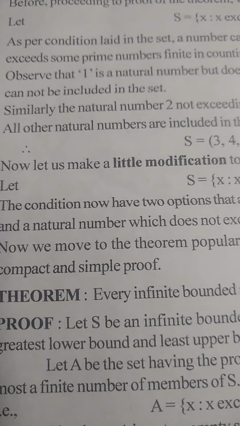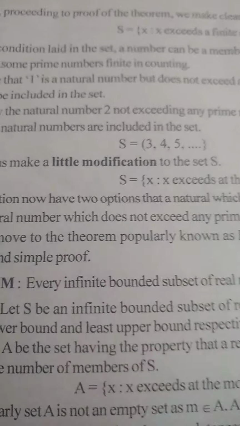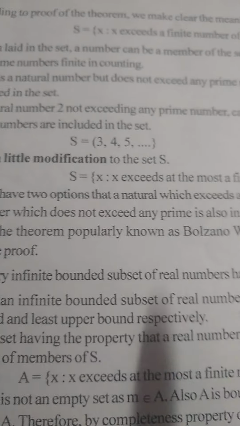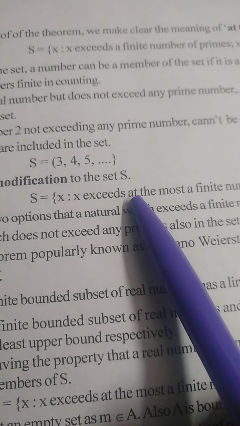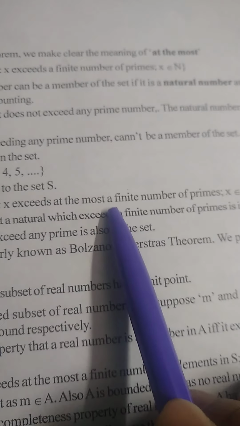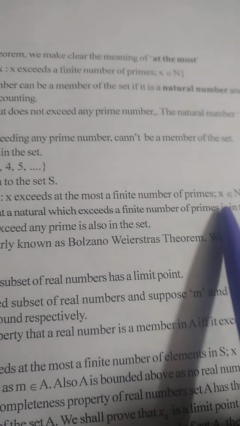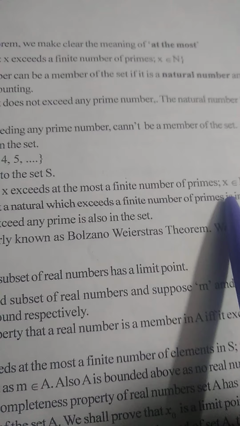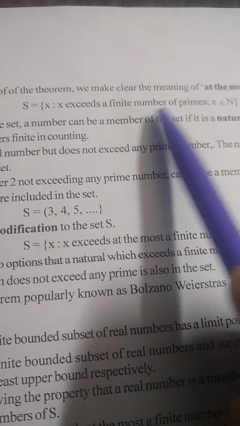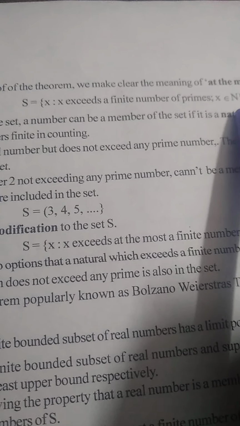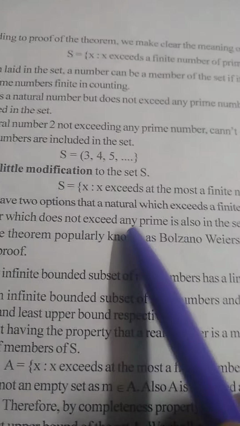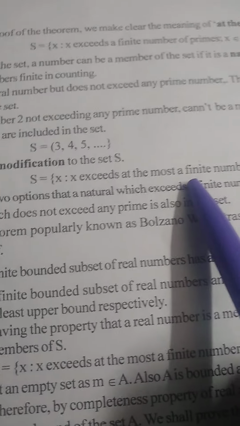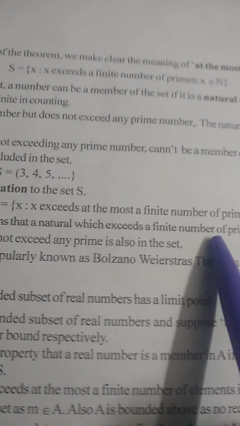Now let us make a little modification to the set S. S is equal to the set of X such that X exceeds at the most a finite number of primes and X is a natural number. Here X exceeds at the most a finite number of primes and X is a natural number.